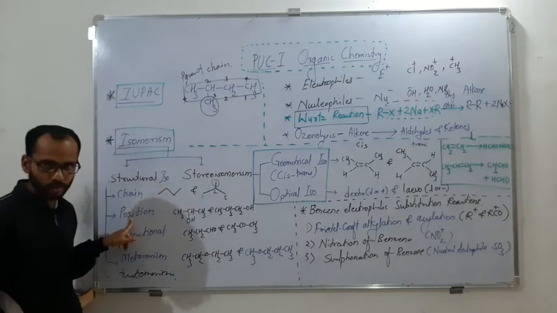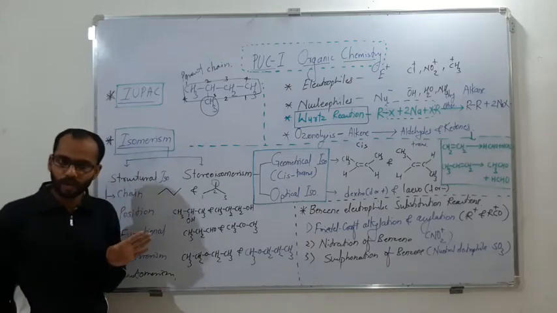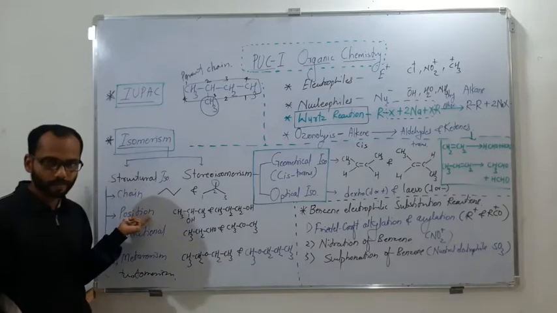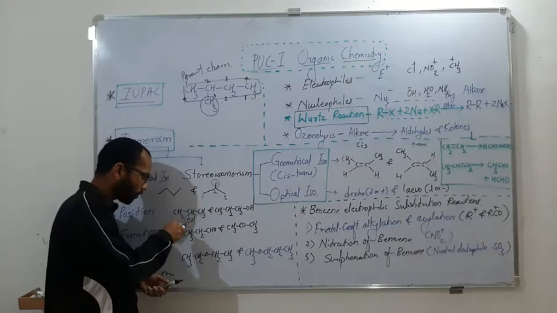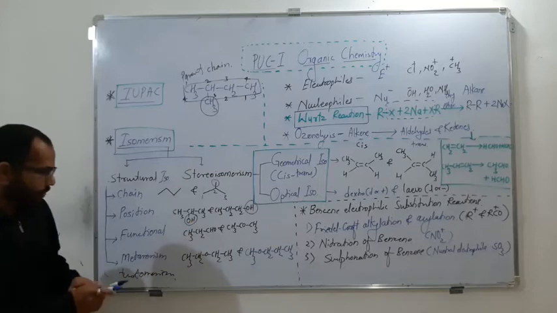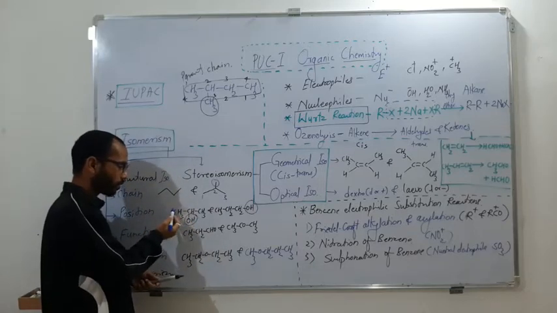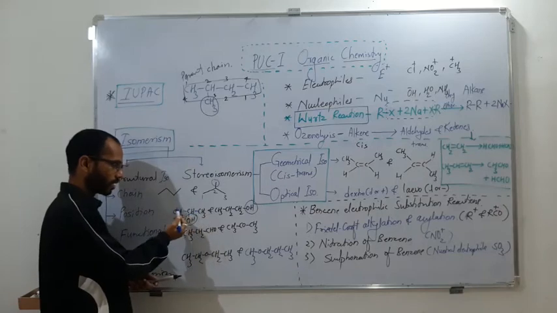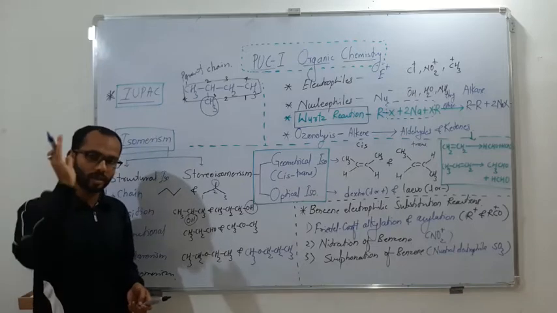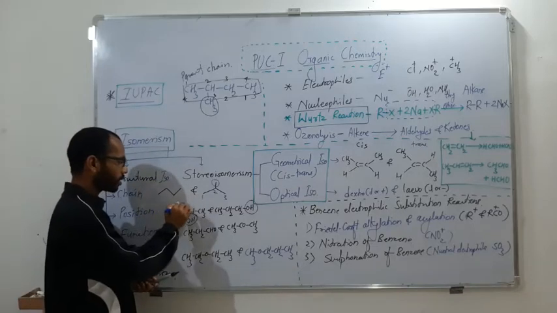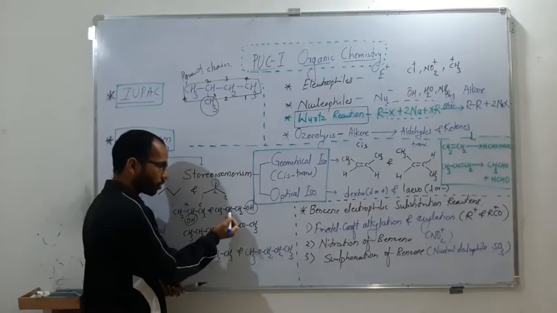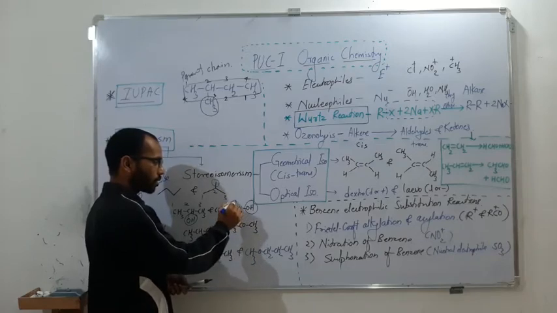Then position isomerism. In position isomerism, the molecular formula remains the same, the carbon chain also remains the same, but the position of the functional group will be different. If you see here, by the nomenclature, first, second, third, or first, second, third, this is called a symmetrical compound. Symmetrical means that from both directions we get the same position. So here the position of OH is 2, whereas here we number 1, 2, 3, and the lowest is 1.